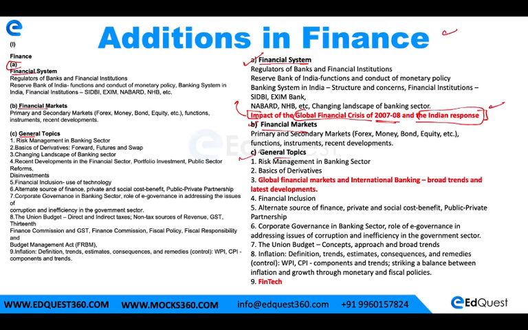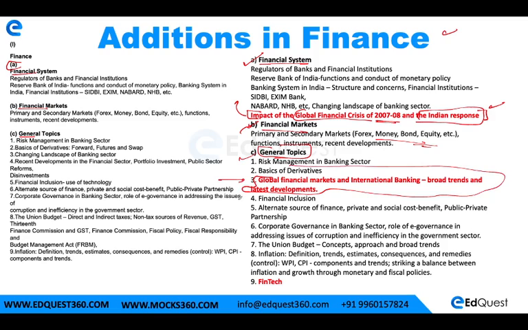Then in financial markets there is no addition, so this is simple. But finally in general topics, two topics have been added: global financial markets and international banking, with broad trends and latest developments to it.